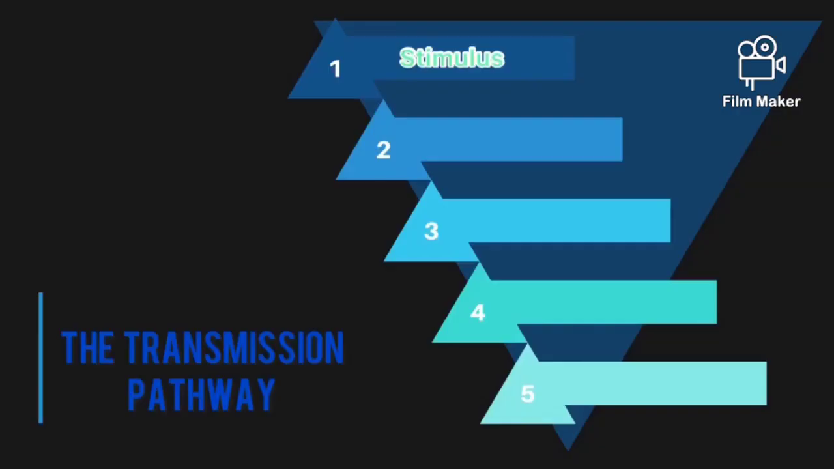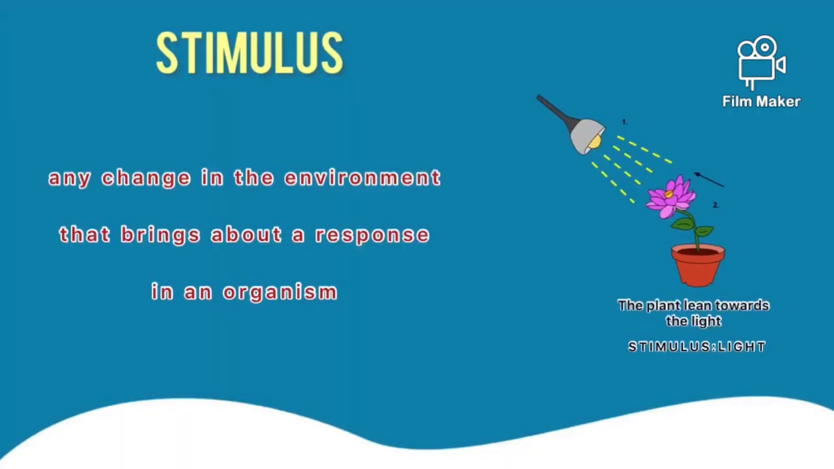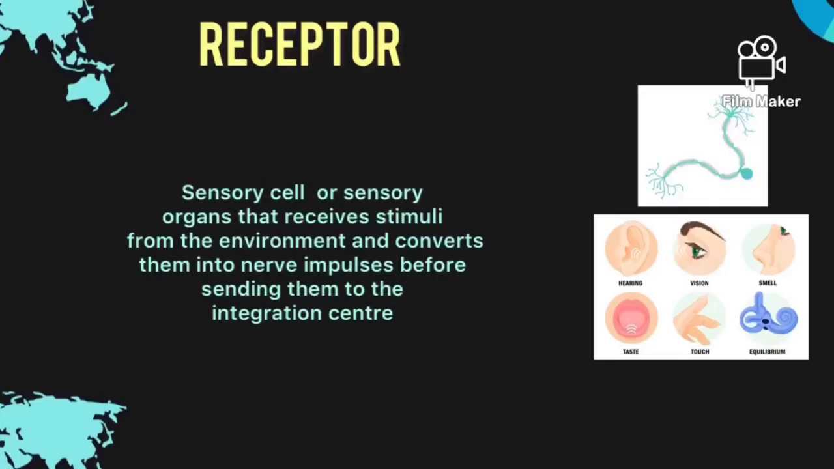There are 5 transmission pathways of a nerve impulse, which are stimulus, receptor, integration center, effector, and response. Stimulus is any change in the environment that brings about a response in an organism. Receptor is a sensory cell or sensory organ that receives stimuli from the environment and converts them into nerve impulses before sending them to the integration center.